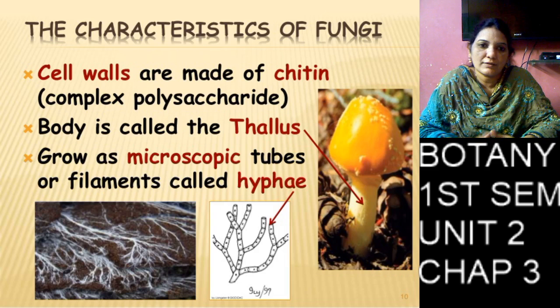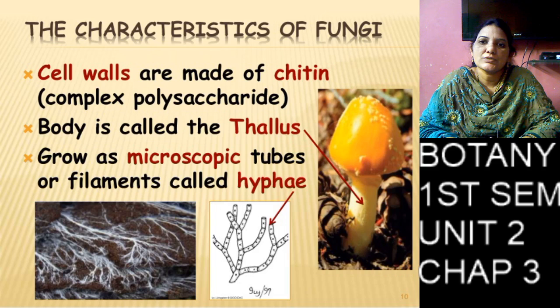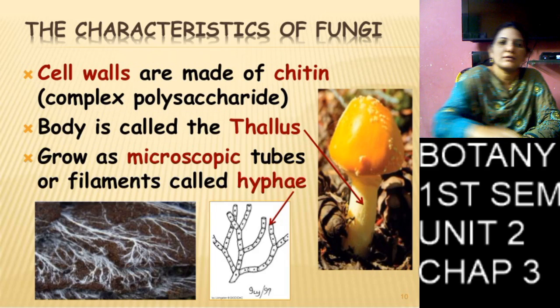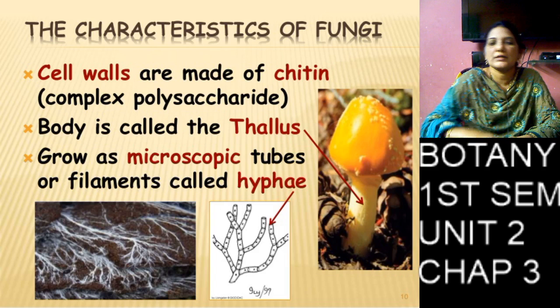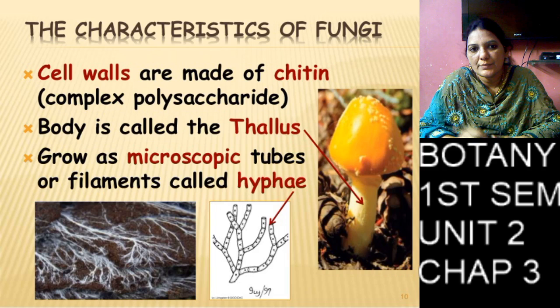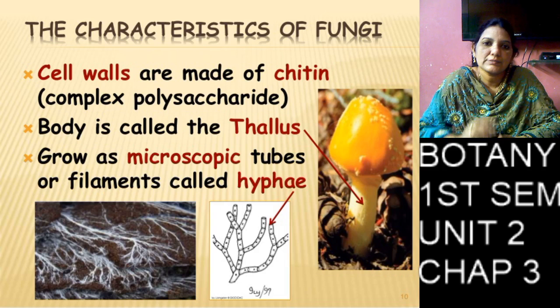Here we can see the first diagram. That is one ribbon-shaped structure that we can see in the microscope, and it has so many branches, the hyphae.